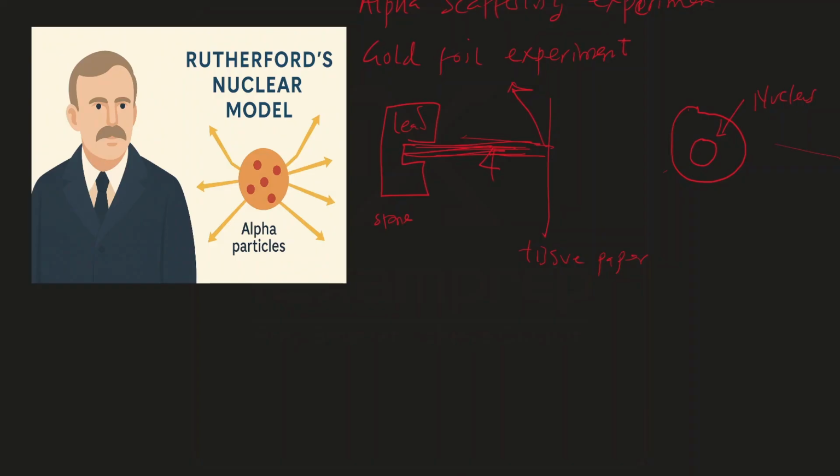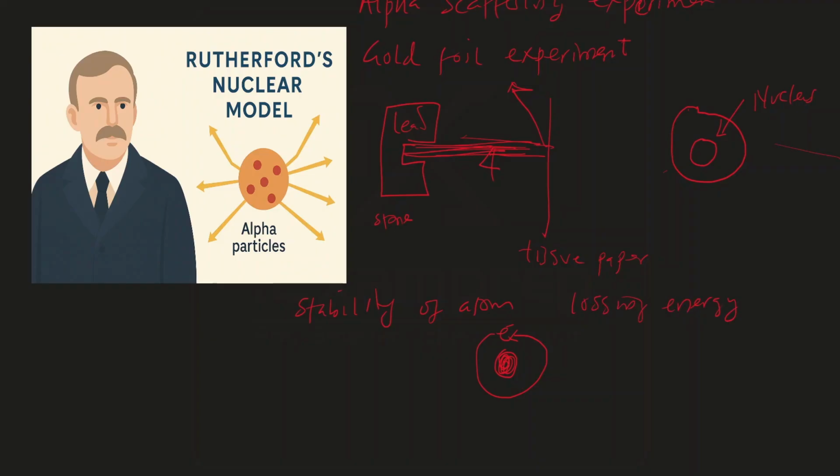Now, the problem with Rutherford model of atom is this. Rutherford model of atom could not account for the stability of an atom. That was the fallacy, or that was the issue with Rutherford model of atom. And what does that mean? Rutherford said that we have the nucleus at the center and electron is revolving around it. If that is true, in light of atomic physics, if you have a charged particle and you accelerate it, a charged particle that is moving should be losing energy.